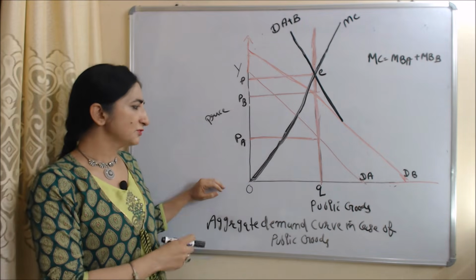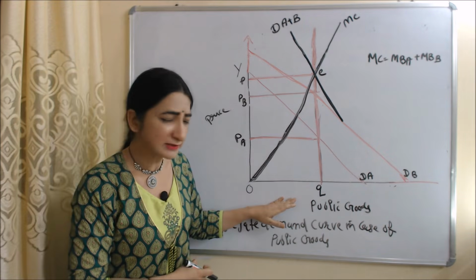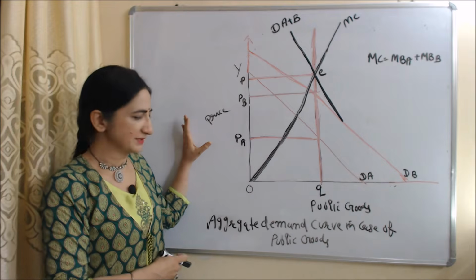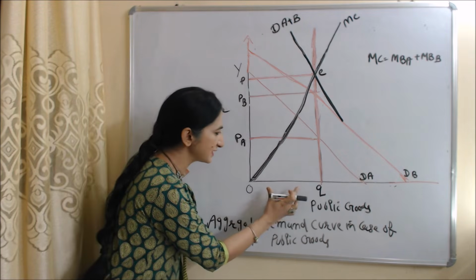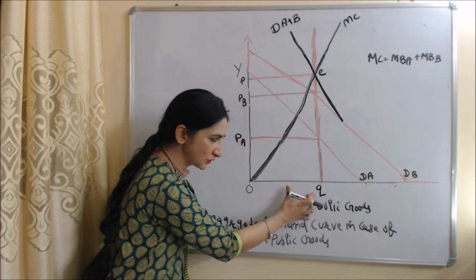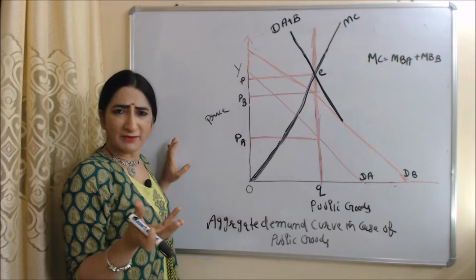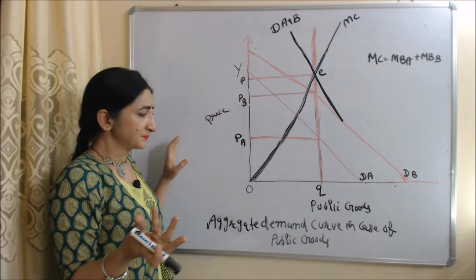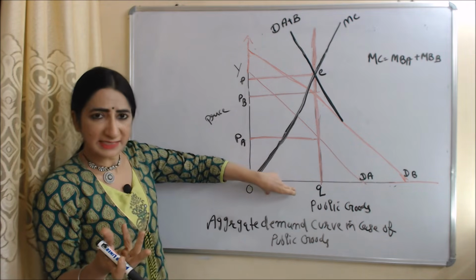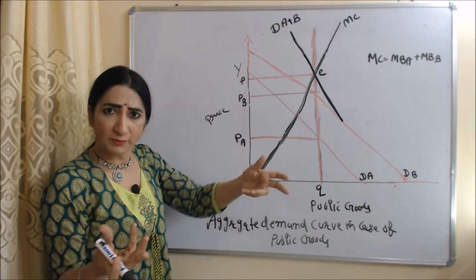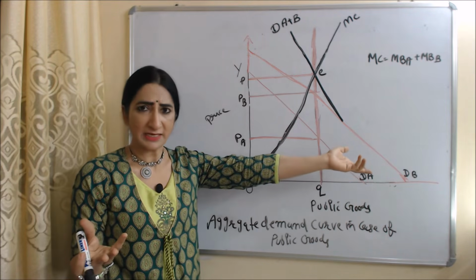In this diagram, you can see on the x-axis we have public goods and on the y-axis we have price. Public goods are available in the same quantity OQ. Here we assume we have two individuals, A and B. Public goods are available in the same quantity OQ for both individual A as well as B.